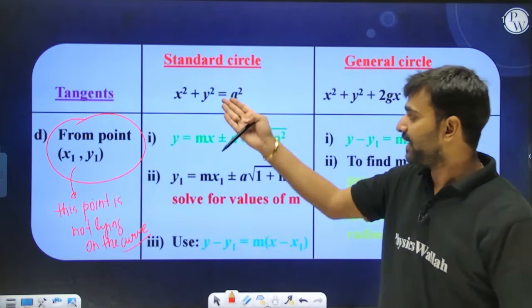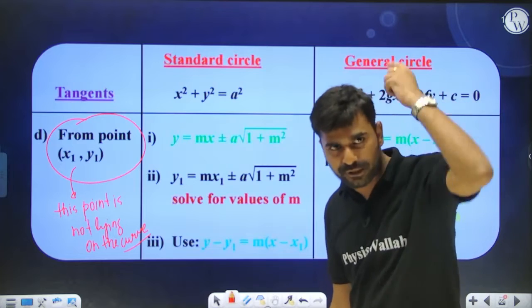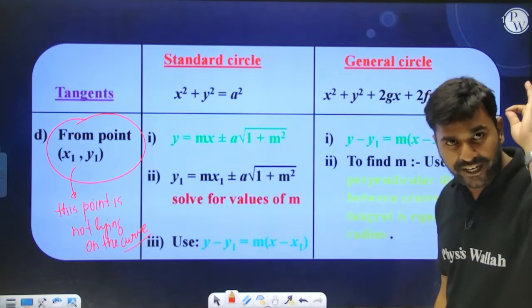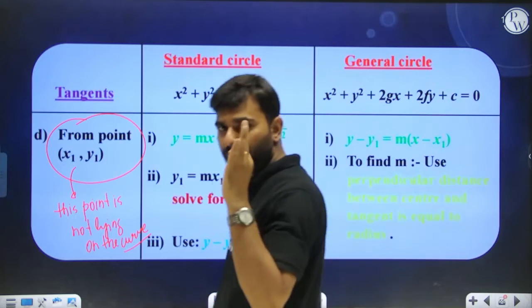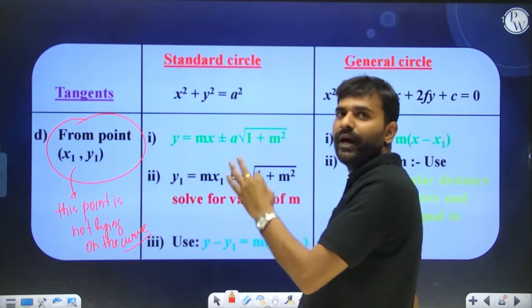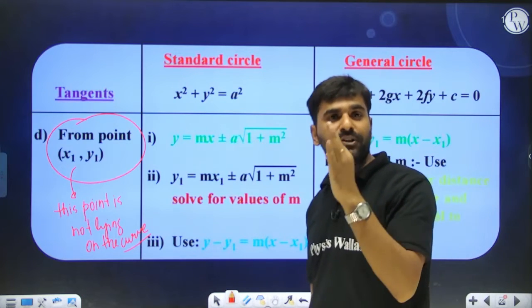You cannot write x into x1 plus y into y1 equal to a square as the tangent, because the point x1 comma y1 is not lying on the curve. I repeat, the point is not lying on the curve. That's why you cannot write x into x1 plus y into y1 equal to a square as the equation of the tangent. That will not represent the equation of the tangent.